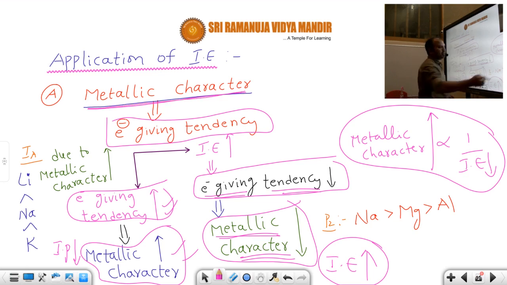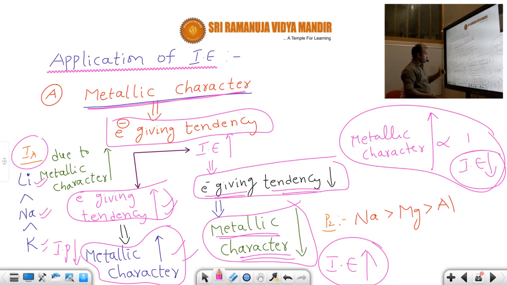It purely depends on ionization energy. Take the first group elements: lithium, sodium, potassium, rubidium, cesium, francium. In the group, the orbit number increases, so the radius increases.